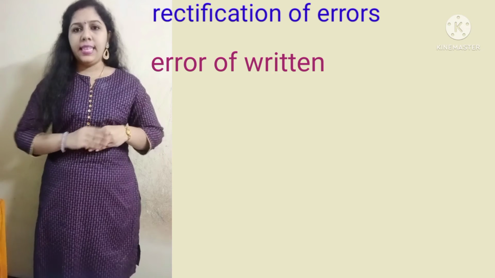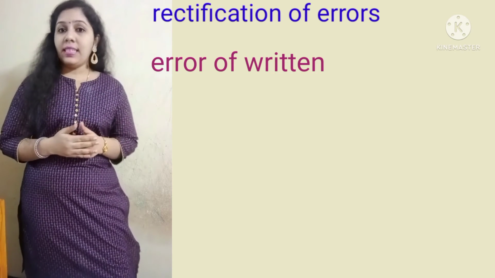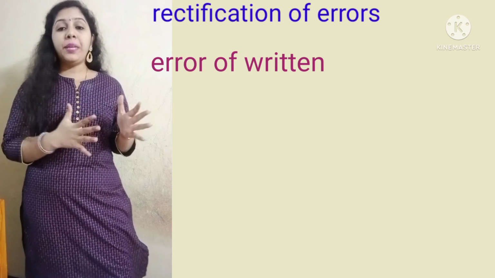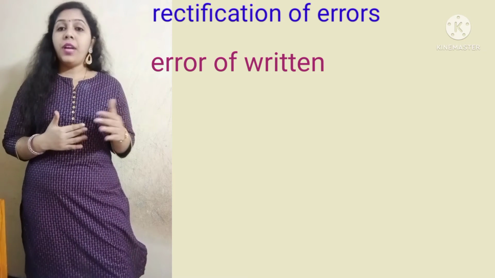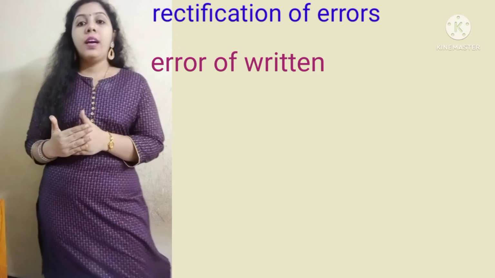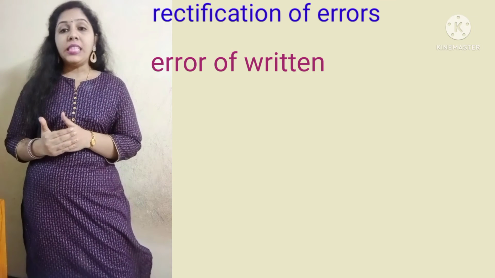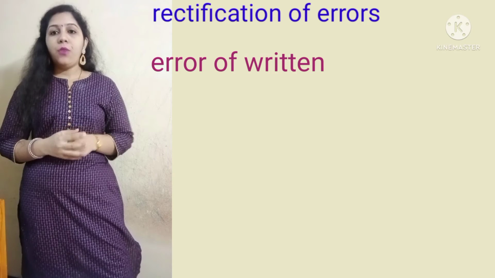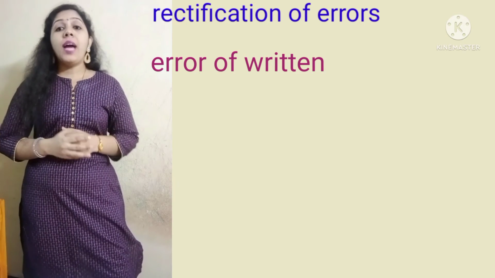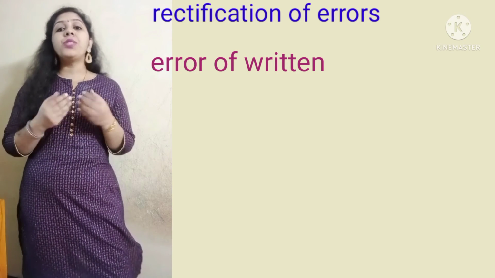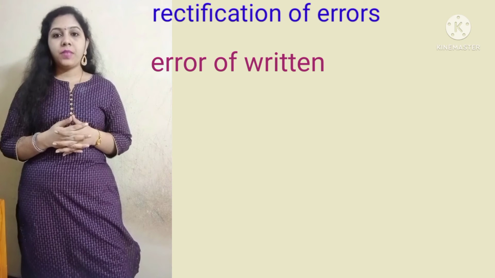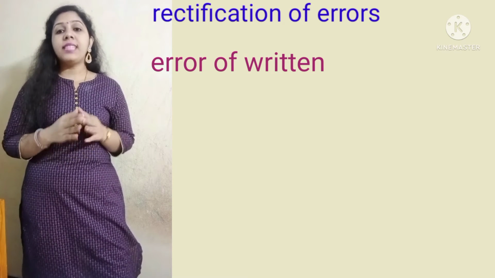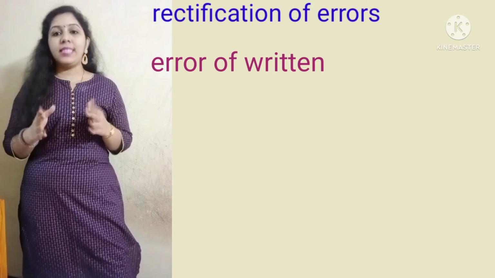Let us take another example. Not only debits and credits, we can also have errors in the balance sheet. For example, while preparing the balance sheet, we have a 10,000 rupees variation between assets and liabilities.